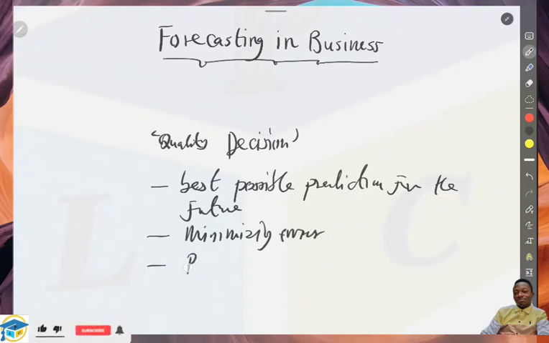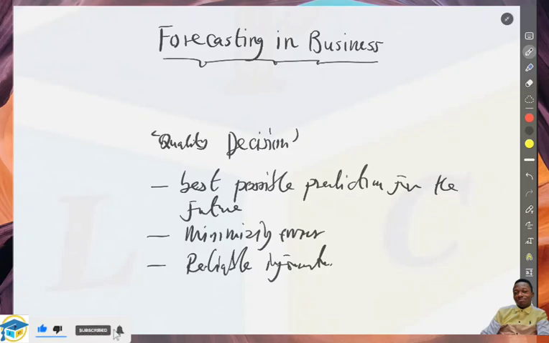And then also providing reliable information. So when we forecast, this is what we seek to achieve: the best possible prediction for the future of the organization, with a reduced error, and also information that we can rely on to make other predictions for the future.